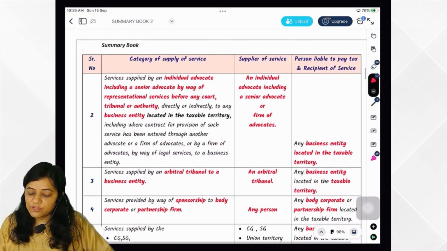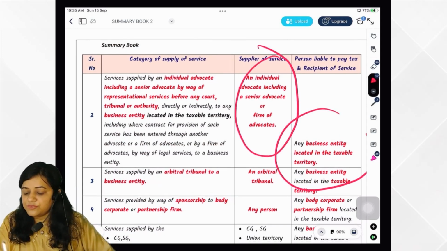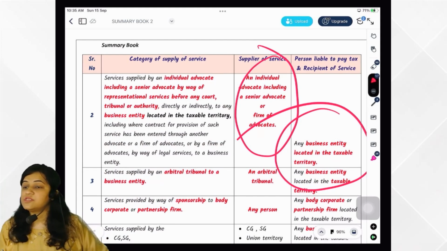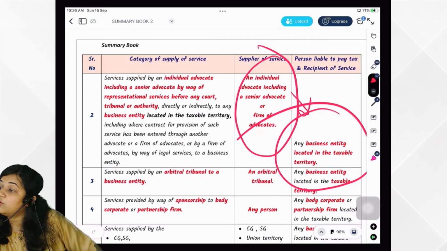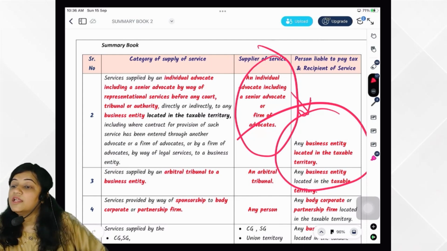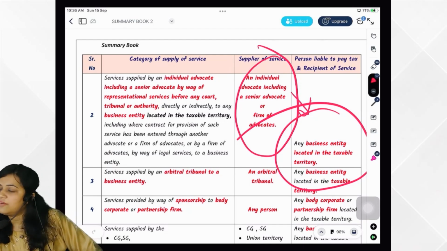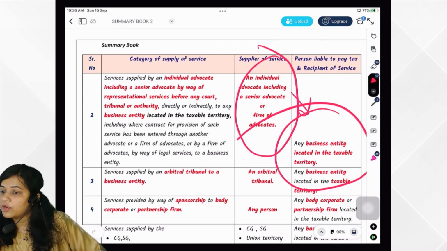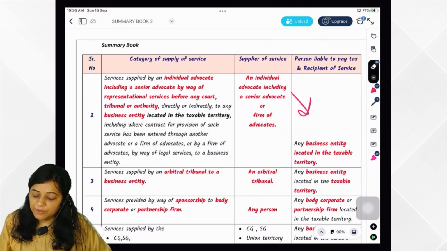In case of an individual advocate, senior advocate or firm of advocates, we have seen whether, if they are giving services to a business entity located in taxable territory and the business entity's turnover is above the threshold limit, then it would be chargeable under RCM. Otherwise we have seen it is exempt. You got it? Next service that we have seen is sponsorship service, arbitral tribunal service.